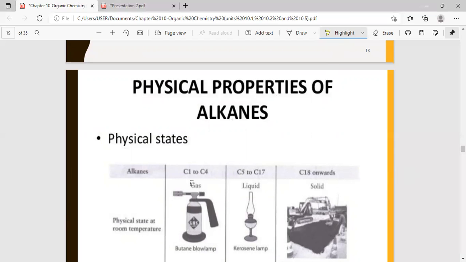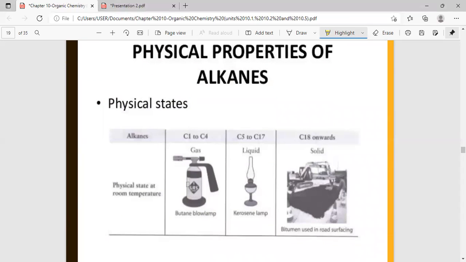So let's look at the physical state. Remember, when we learned about the homologous series, we learned that the physical properties change in a regular way. So let's see how they are going to change in a regular way. Now, when you look at alkanes, the first 4 are gases.